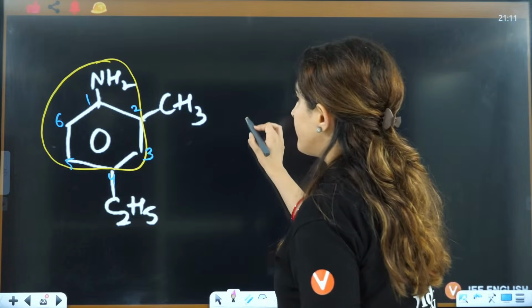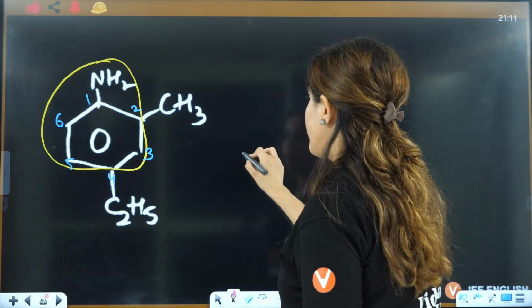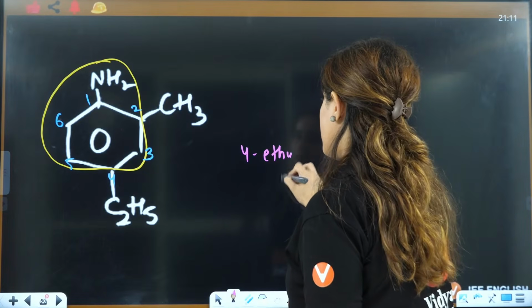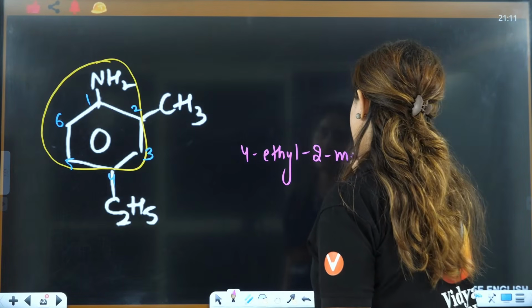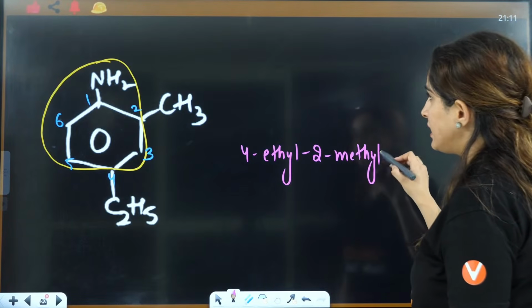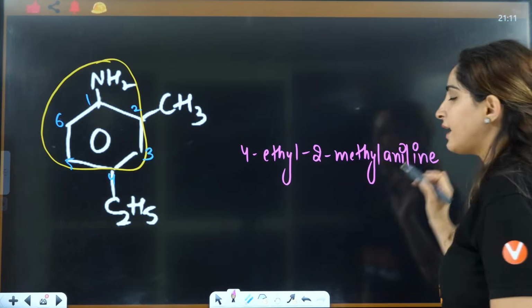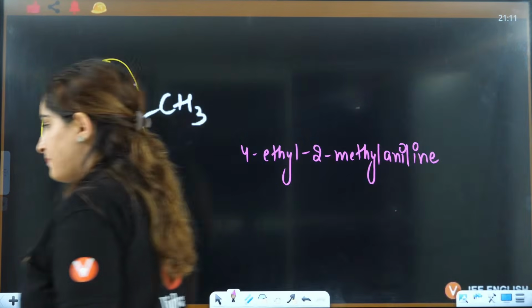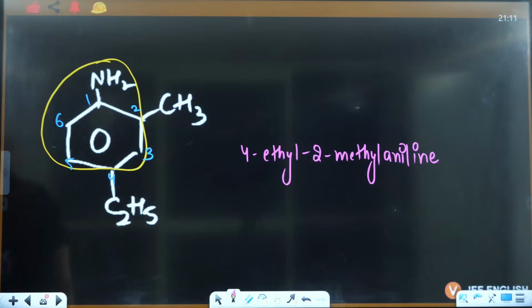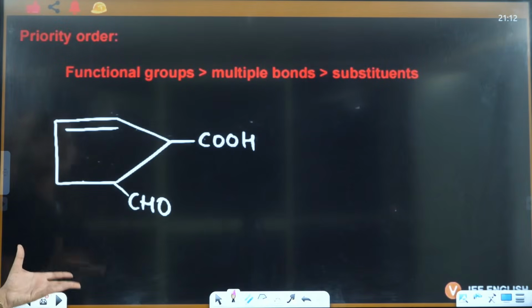So it will be 4-ethyl, 2-methyl, this is aniline. Aniline is for benzene with NH2, right? Okay, that's it.